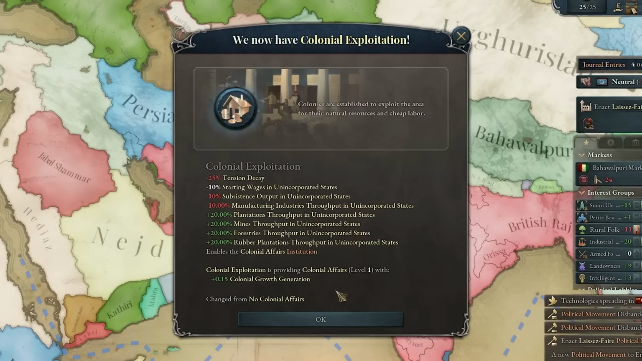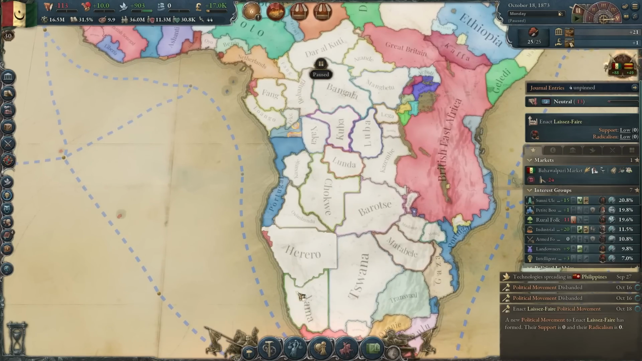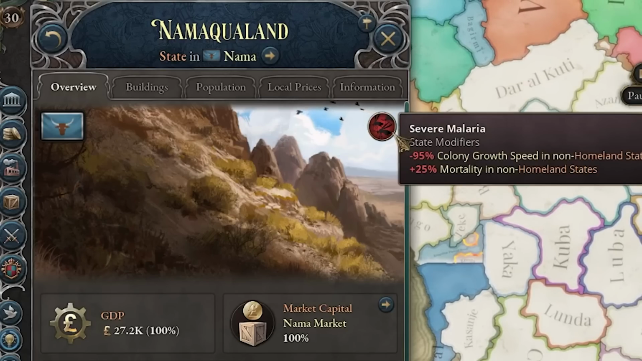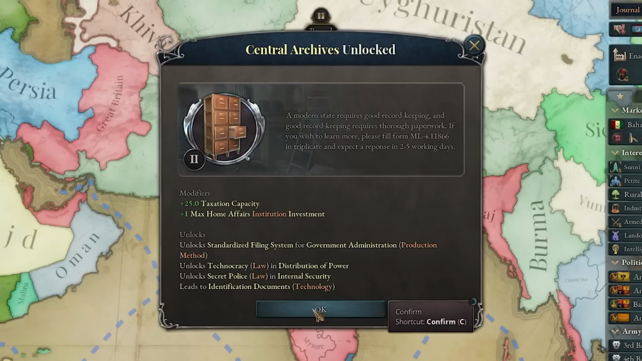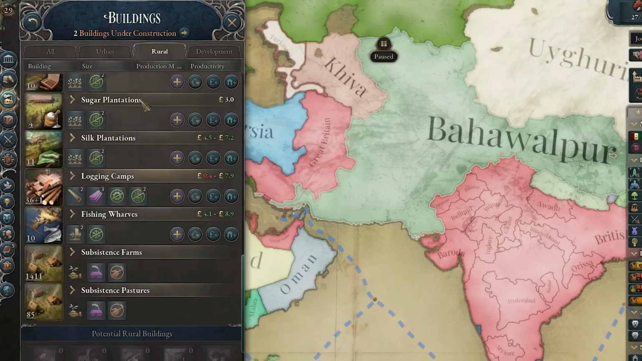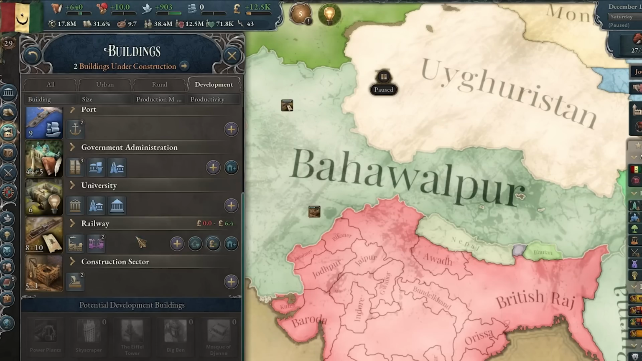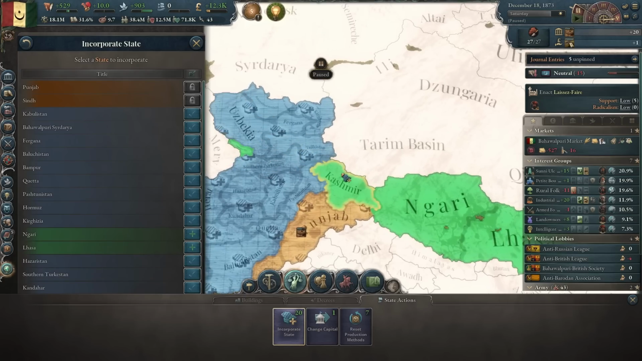Colonies. Let's start getting colonies. Yes, that's a good idea. Except we can't really colonize anywhere. Those guys have way too much malaria. And we got central archives. That's exactly what I needed, because now I can switch to this and get a bunch of bureaucracy. And I can finally integrate everyone.